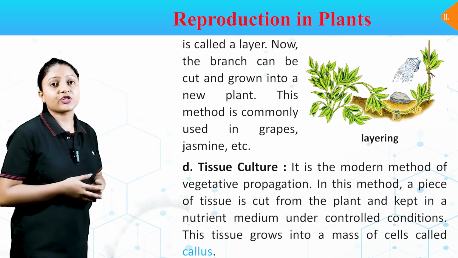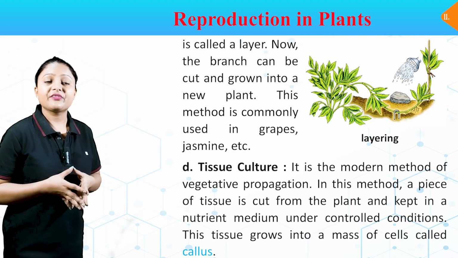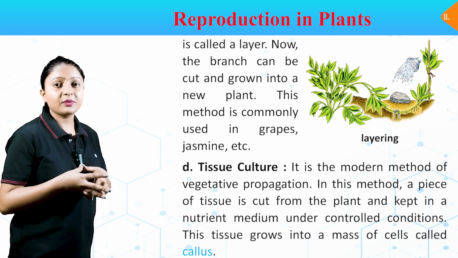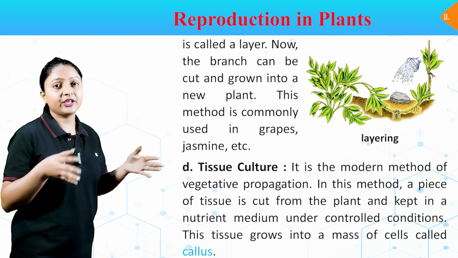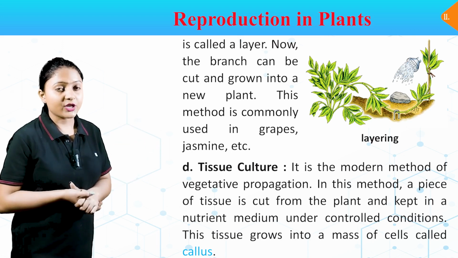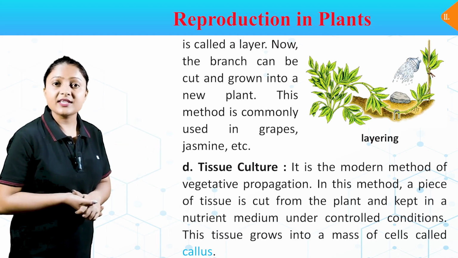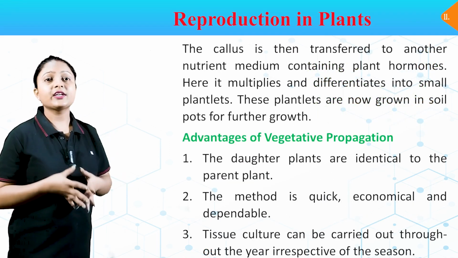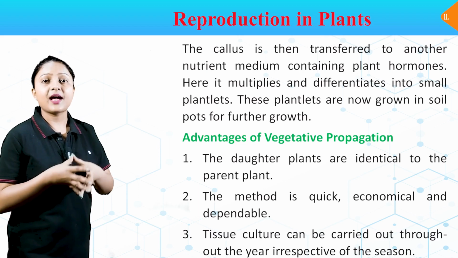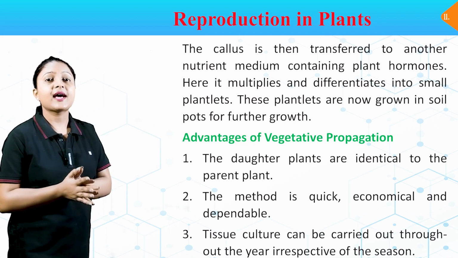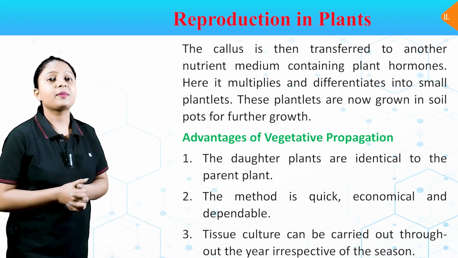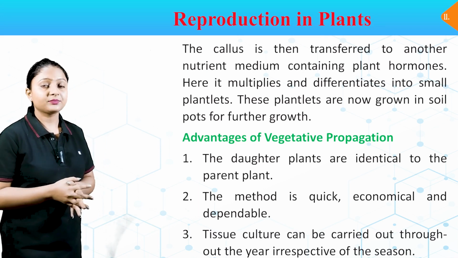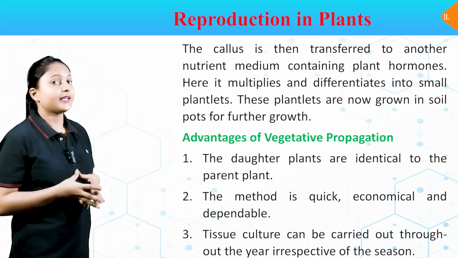D. Tissue culture. It is the modern method of vegetative propagation. In this method, a piece of tissue is cut from the plant and kept in a nutrient medium under controlled conditions. This tissue grows into a mass of cells called callus. The callus is then transferred to another nutrient medium containing plant hormones. Here it multiplies and differentiates into small plantlets. These plantlets are now grown in soil pots for further growth.